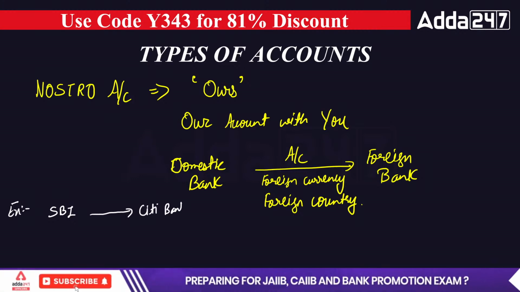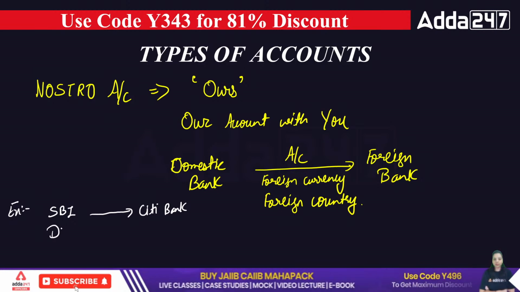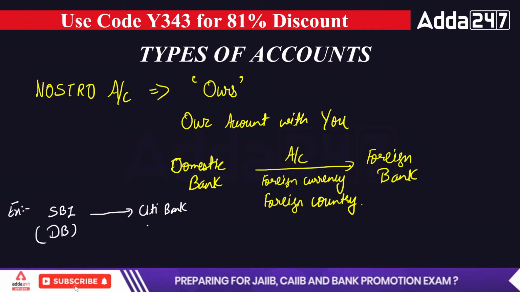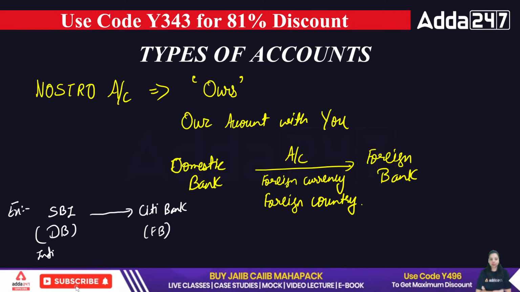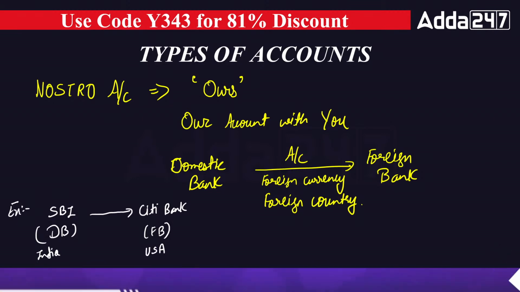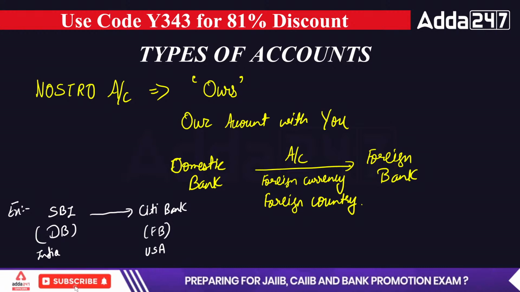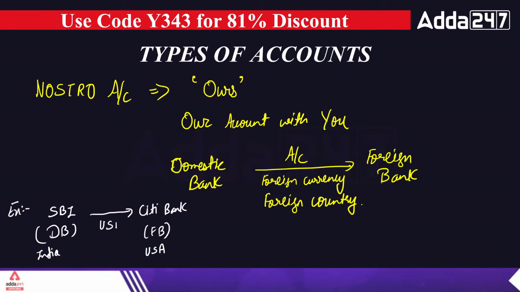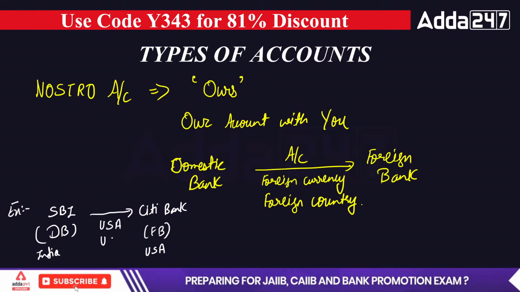SBI is having an account in the Citibank. SBI is a domestic bank of our country, an Indian bank, and Citibank is a foreign bank in the USA. This is in India and this is in USA, right? So when State Bank of India is having an account in Citibank in the foreign currency, it means there will be an account in the US dollar, and the account is in the USA.